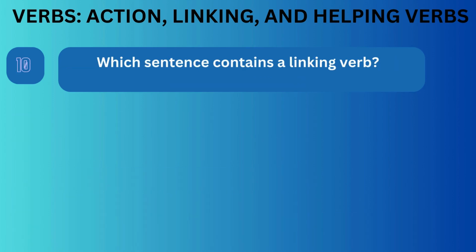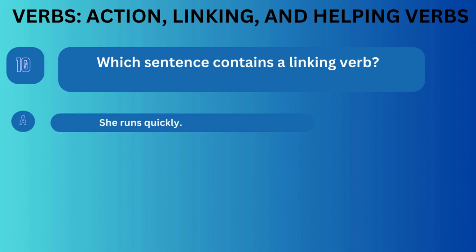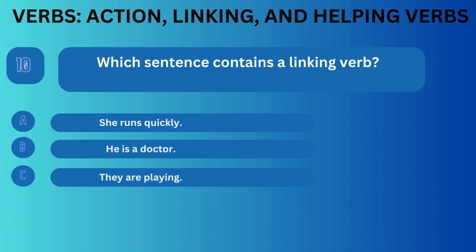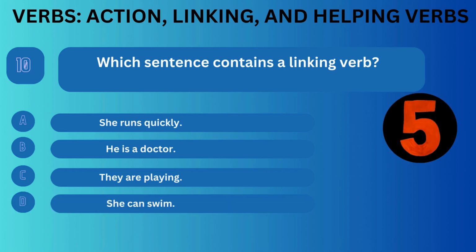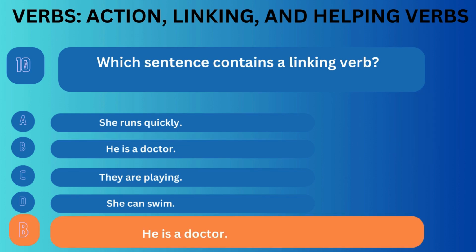Question number 10. Which sentence contains a linking verb? Option A. She runs quickly. Option B. He is a doctor. Option C. They are playing. Option D. She can swim. Correct answer is B.